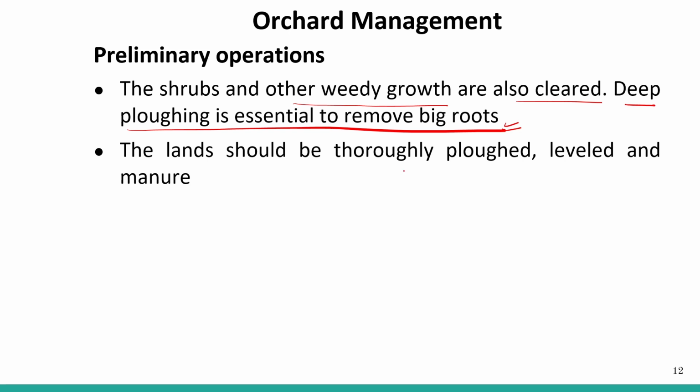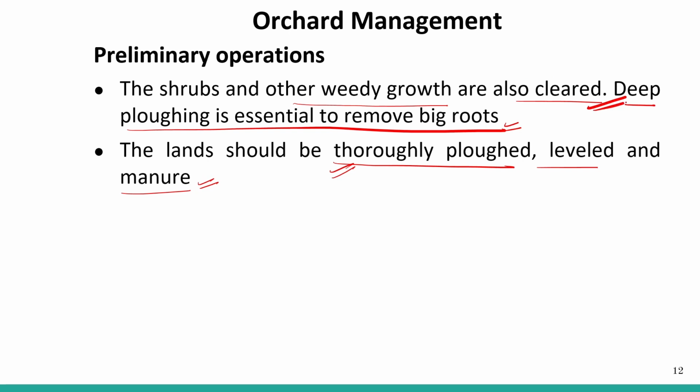The land should be thoroughly plowed, which means plowing is very important before planting any fruit crops. Leveling should be done and manure should be added. These are some of the preliminary operations before planting any tree.